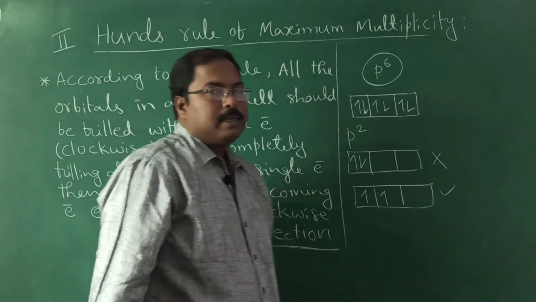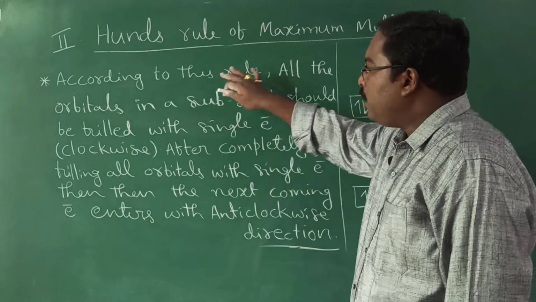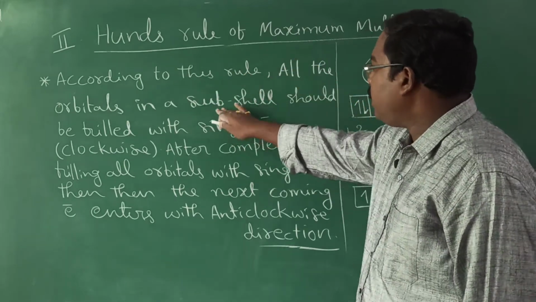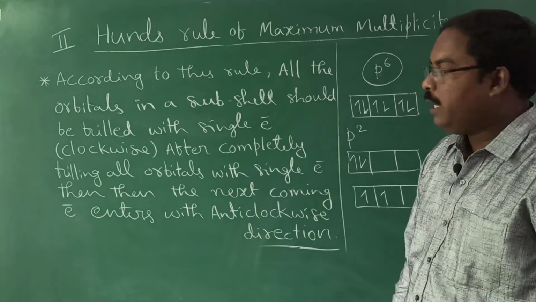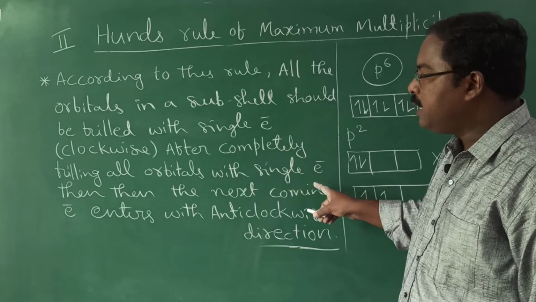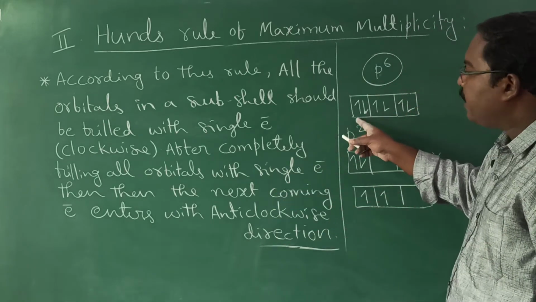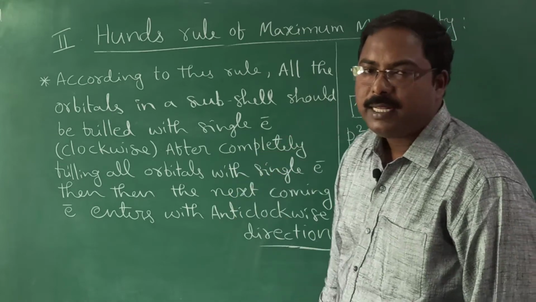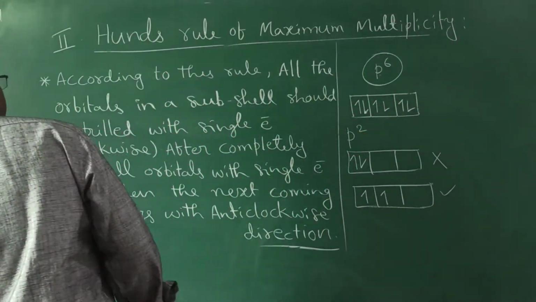Once go through the statement given by Hund's rule. So according to this, all the orbitals in a subshell should be filled with single electron first. Then after completely filling all the orbitals with single electron, the next coming electron enters with anti-clockwise direction. So this is statement wise.